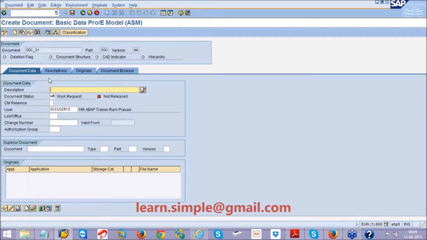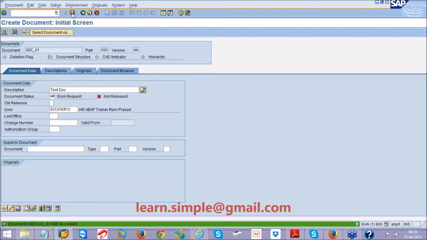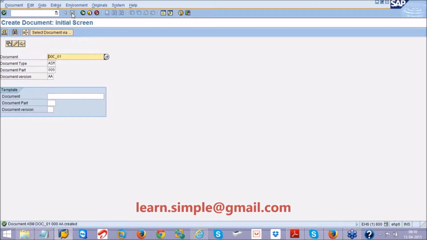So I am inside this transaction. I will just give the description, test document, nothing else, and save it. Generally this is the procedure to create a document. Now what we will do is try to create some 10 documents by using BAPI. See, it says a document is created.